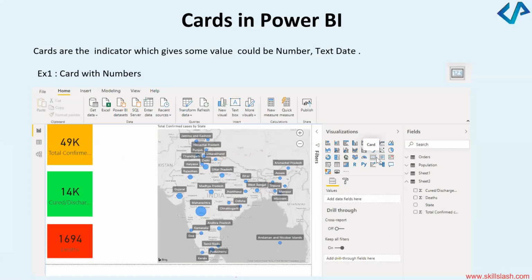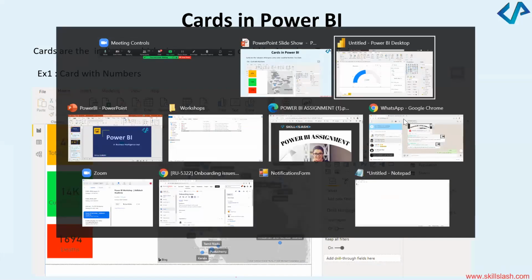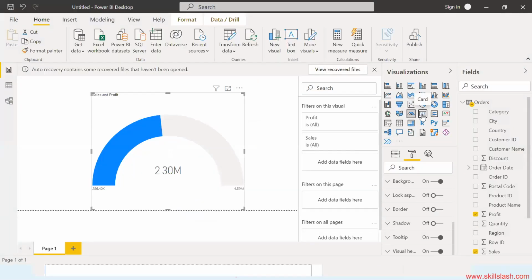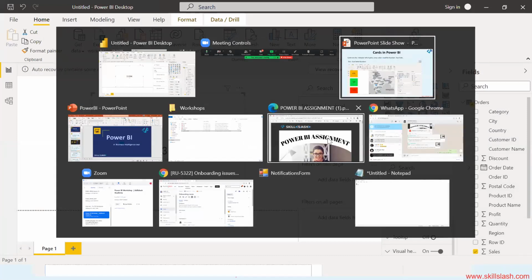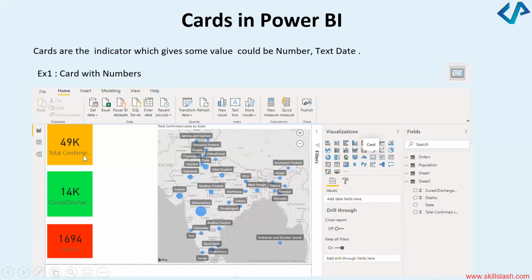Where do you see this card option? Just on the right hand side of this. Can you see this card option? You can just click on this cards option. Obviously, it is not giving me correct data as of now because the plots are not correct. But a card can give you information like this. 49K are confirmed, 14K cured, 1,694 deaths. And this bubble size obviously is different.